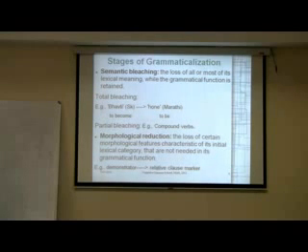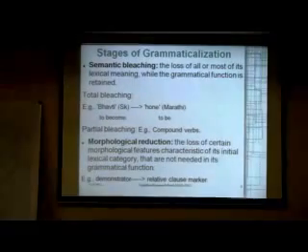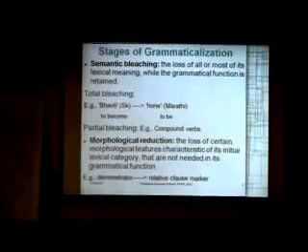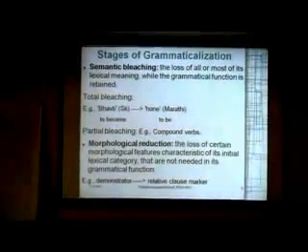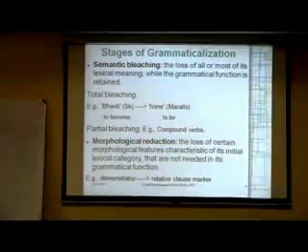So now there are two kinds of semantic bleaching. There is the total bleaching, which, for example, the Marathi verb hone, which is now playing purely the role of an aspectual marker, came from the Sanskrit word bhavati, which means to become. Right? So there is an obvious change in the meaning of the verb.